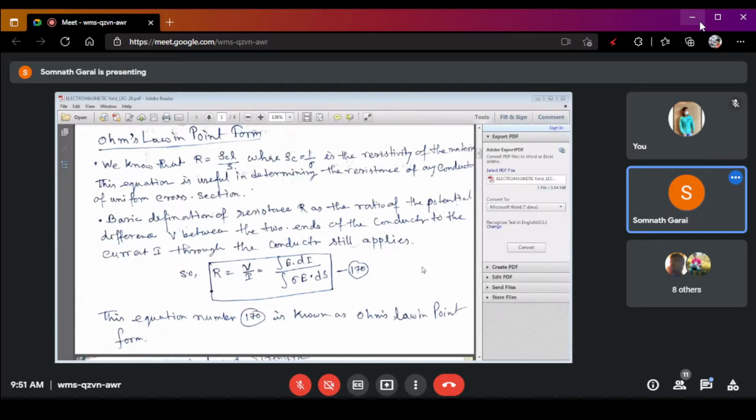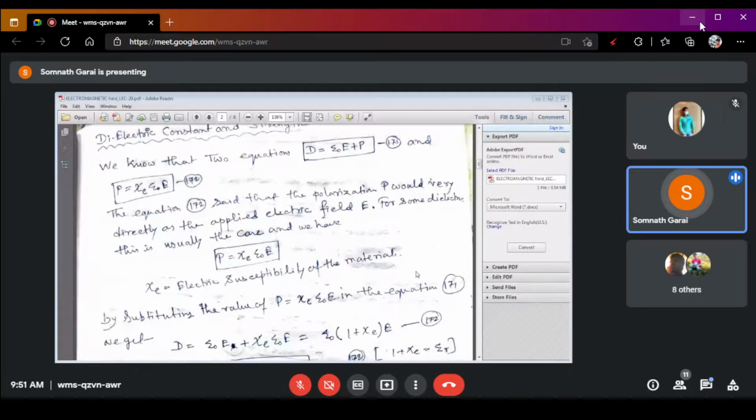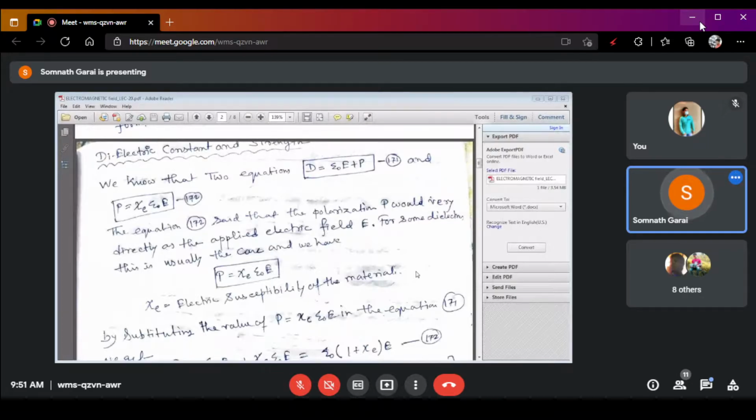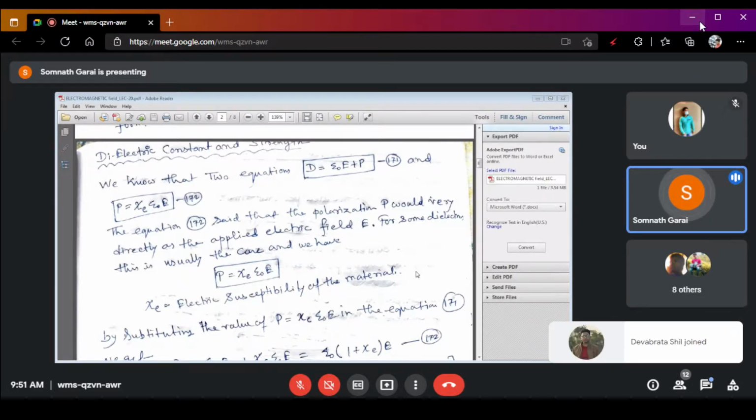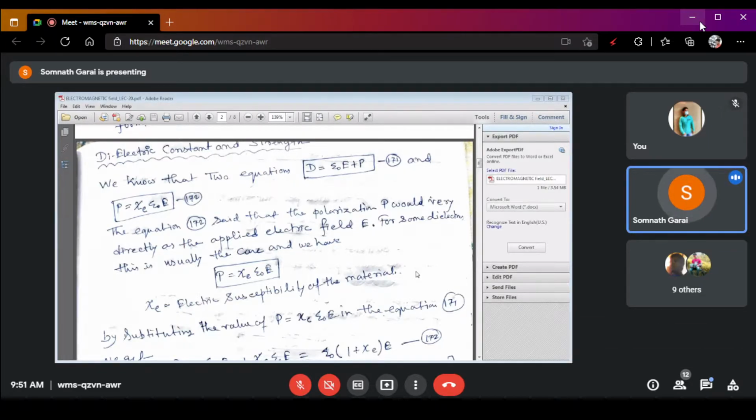Now, next topic is the dielectric constant and strength. You have to remember this formula, and basic things and formulas you have to remember all the time. If you forget the calculation, you still have to remember the concept of any topic and its basic formula in electromagnetism, right?